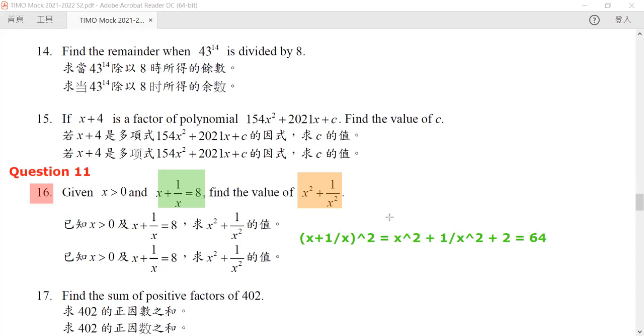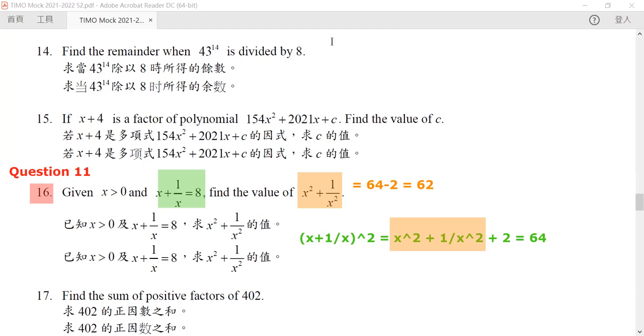So we know that our orange number plus 2 is equal to 64, hence our orange number must be equal to 64 minus 2, and hence it is equal to 62. And this is the answer, right? This is just the same treatment as in question number 11. As long as you know how to manipulate this equation, you are done.